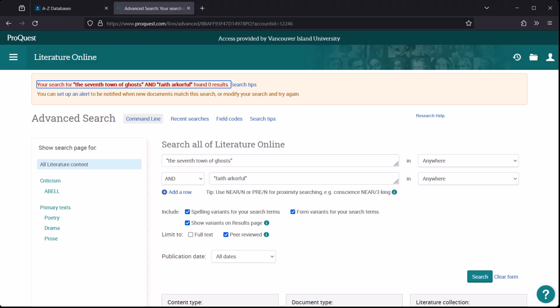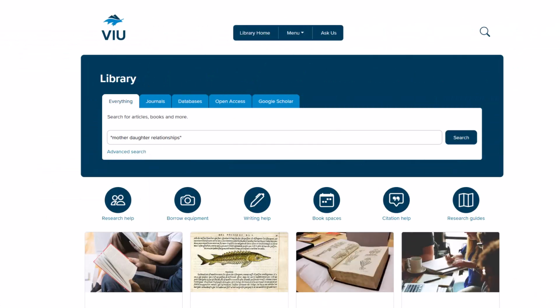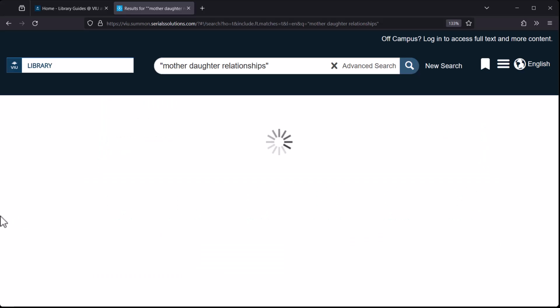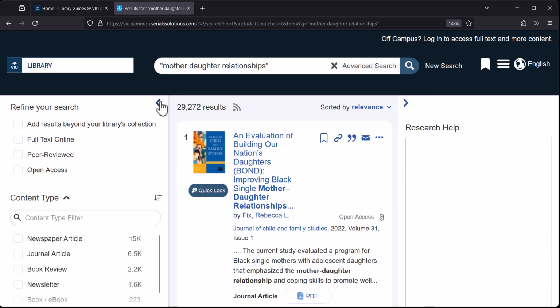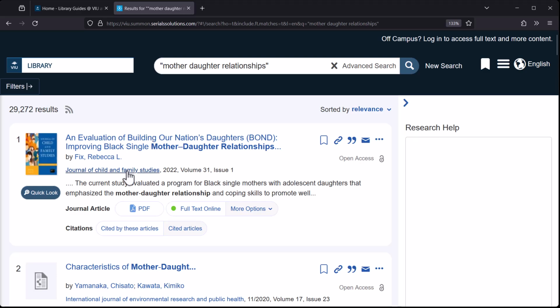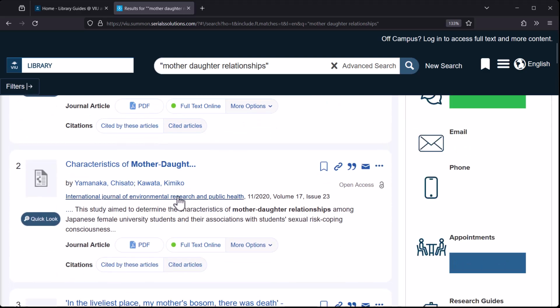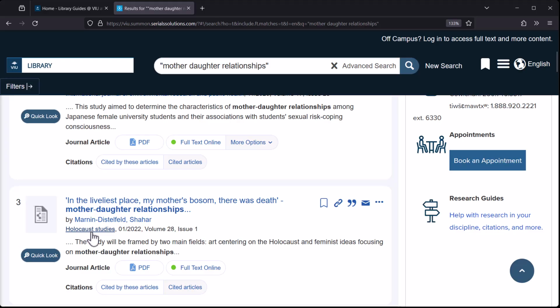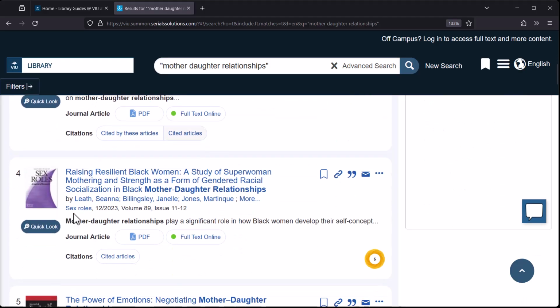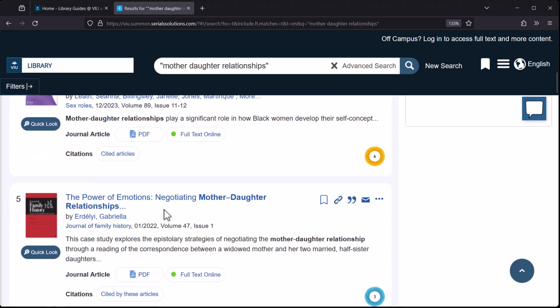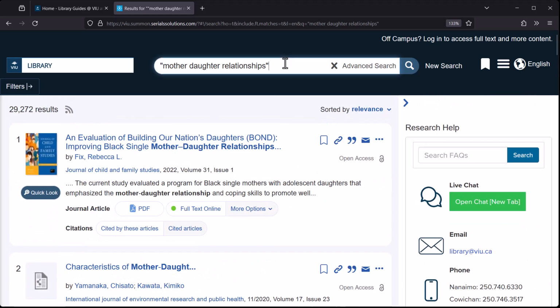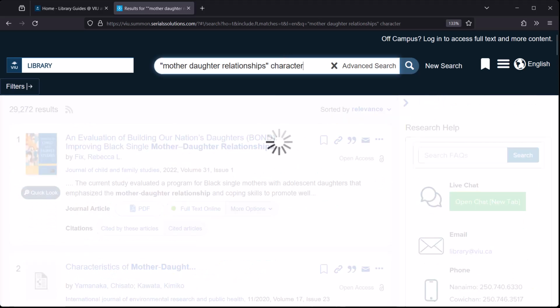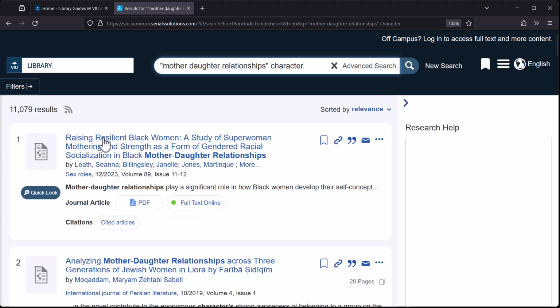Let me demonstrate. Let's say you read The Seventh Town of Ghosts, and you want to write your paper on the mother-daughter relationship in the opening poem. So, you search for mother-daughter relationships as a phrase, hoping to read scholars' interpretations of this dynamic in other works. Your results contain plenty of articles from psychology, health, and other disciplines that might not be appropriate for an English literature course. You try adding search terms like literature or character, but the results do not improve.